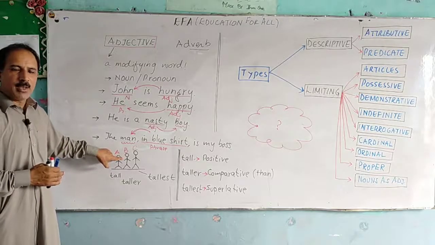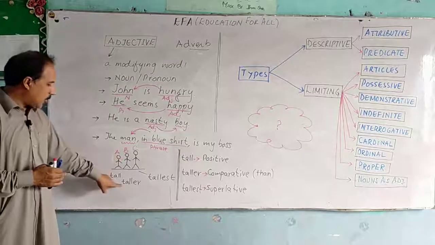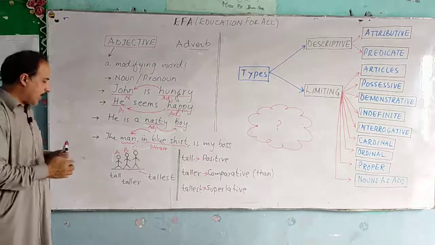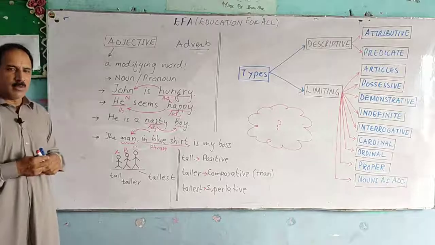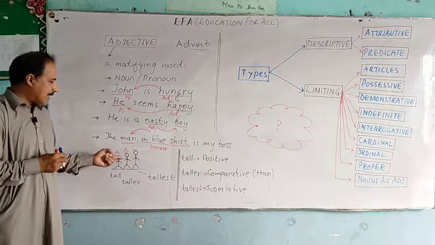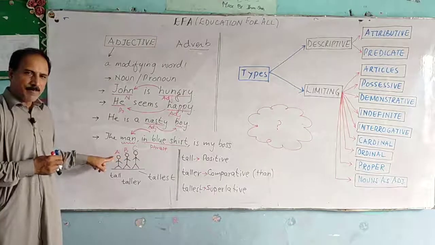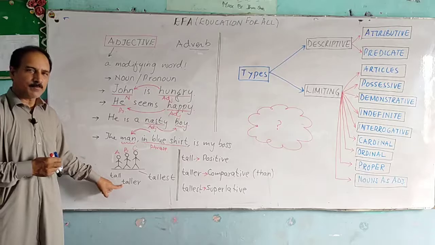Meanwhile, he is joined by Mr. B, who appears to be taller than Mr. A. Now you see, I have used a different degree of adjective for Mr. B because his height is